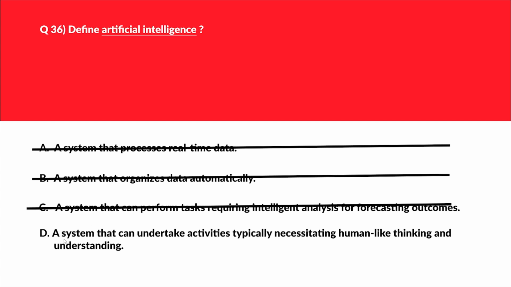Let's move to option D. This is a system that can undertake activities typically necessitating human-like thinking and understanding. Looks good, because artificial intelligence refers to systems or machines that mimic human intelligence to perform tasks and can iteratively improve themselves based on information they collect. This looks good. We'll log this as the correct answer.